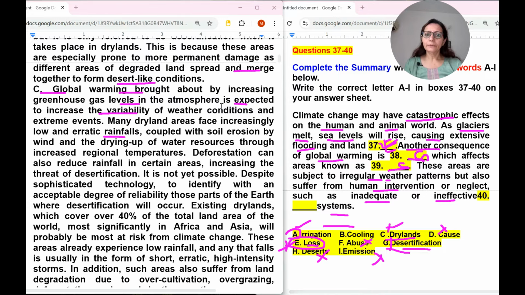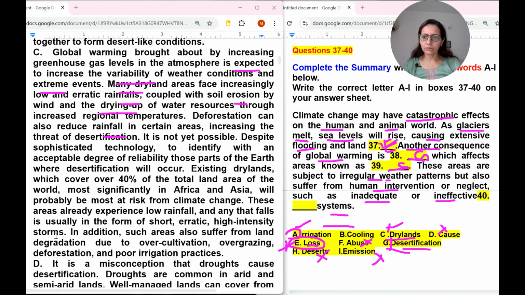C number, increase variability of technology to identify existing dry lands. Africa, low rainfall is in the short erratic high intensity storms. In addition, such areas also suffer from land degradation due to over cultivation, overgrazing, deforestation. The irrigation word is here. See this.